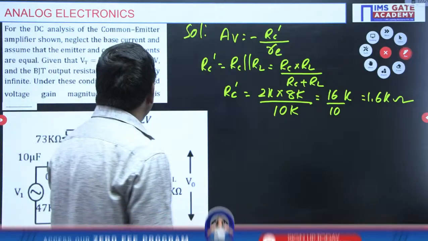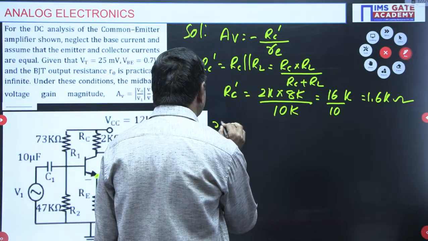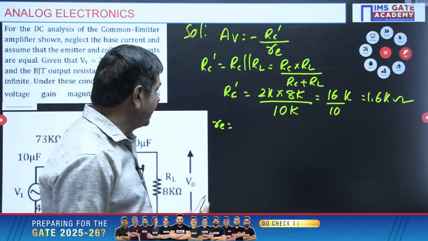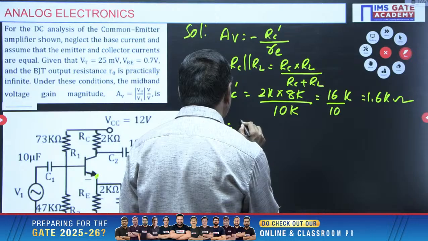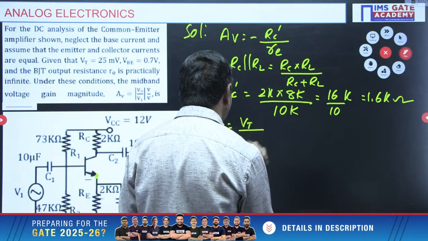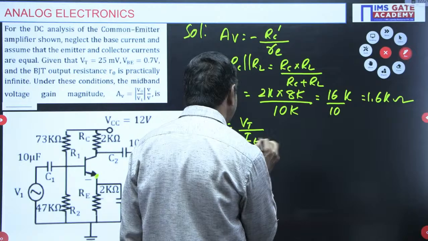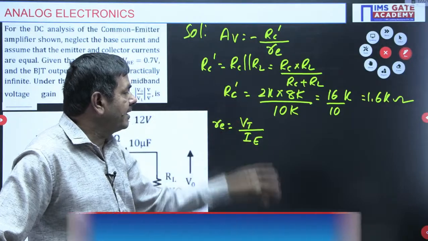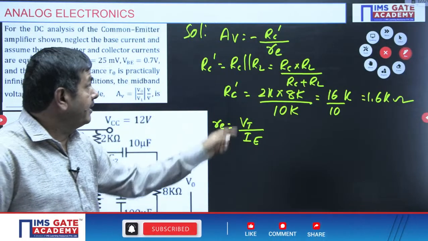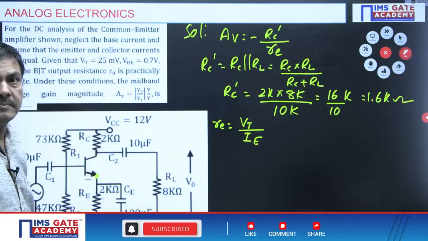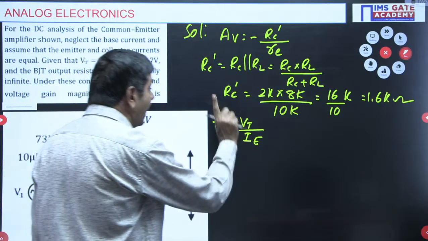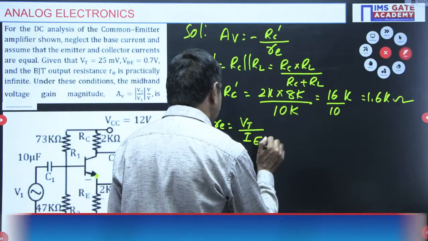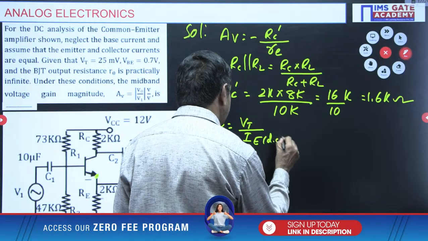But how to find this re value? Emitter resistance is required. I already derived in the classroom how it comes. re is generally found as the thermal equivalent voltage divided by the emitter current. This formula is generally used: emitter resistance equals thermal voltage by IE. The thermal equivalent voltage is given as 25 millivolts. IE is required under DC analysis, that is very, very important. The IE value is required only under DC analysis.